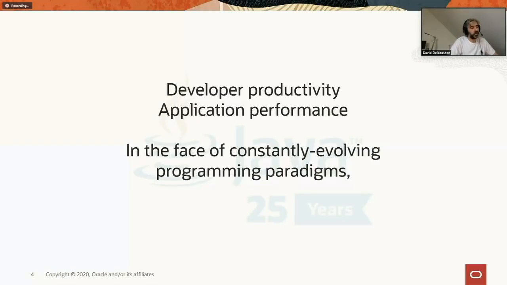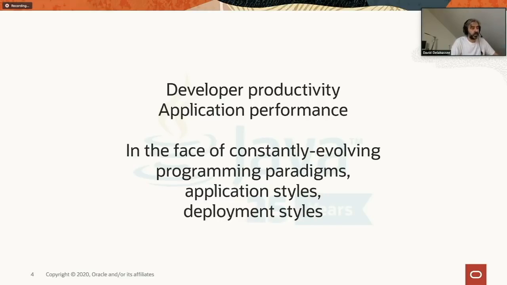For example, 20 years ago, we were not really talking about any kind of functional programming when we were talking about Java. That's something that since then has become more and more important. Something else that evolved is application style. In the beginning, we were mainly talking about client-server application, monolith application. Those days, obviously, it's more and more about microservices. So this is yet another evolution that Java has to cope with.